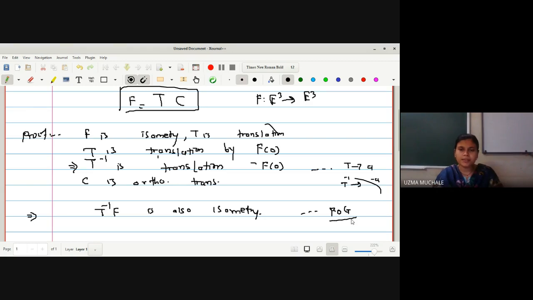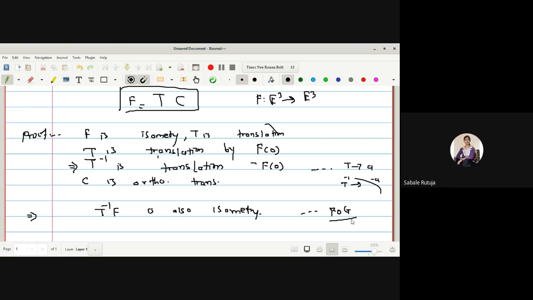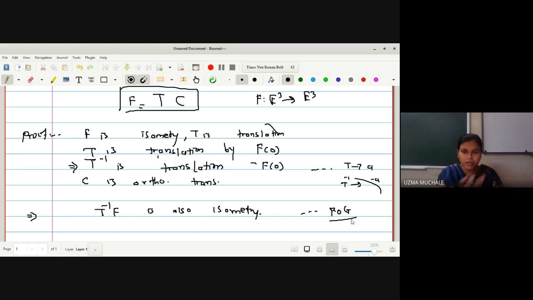We have done this, right? Yes, ma'am. Those who don't remember, just go back to the lectures where we proved that if F is an isometry and G is an isometry, then F composite G is an isometry. Here what have we assumed? T inverse is also a translation, and translation is one type of isometry.